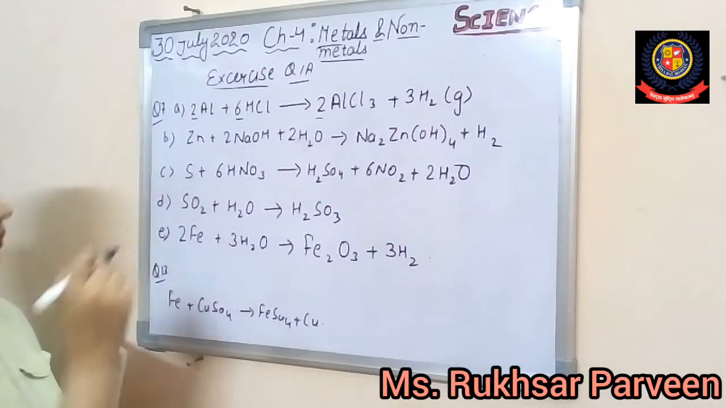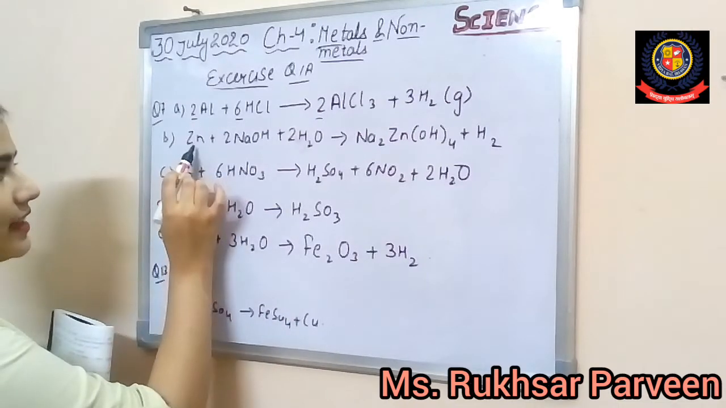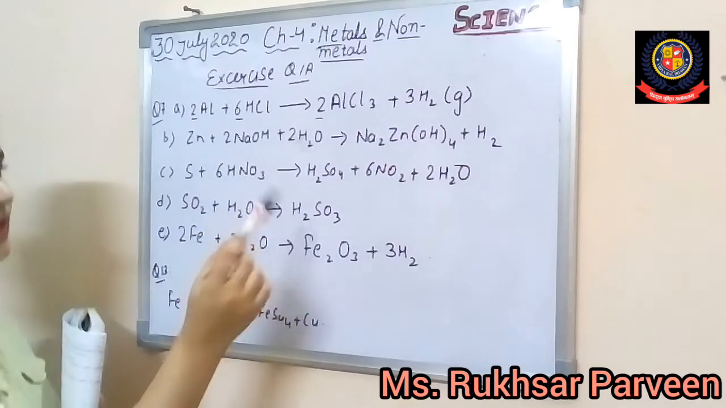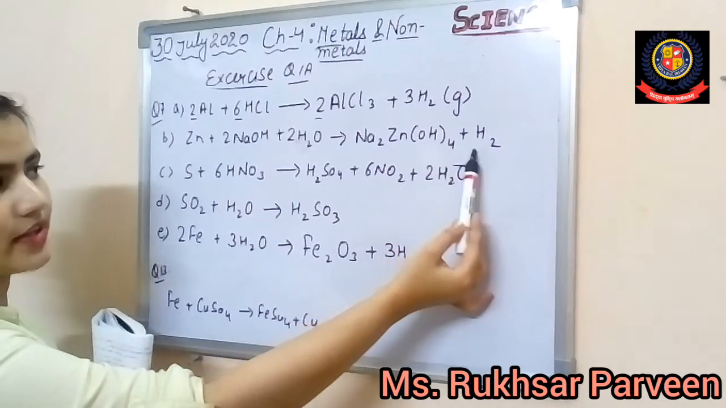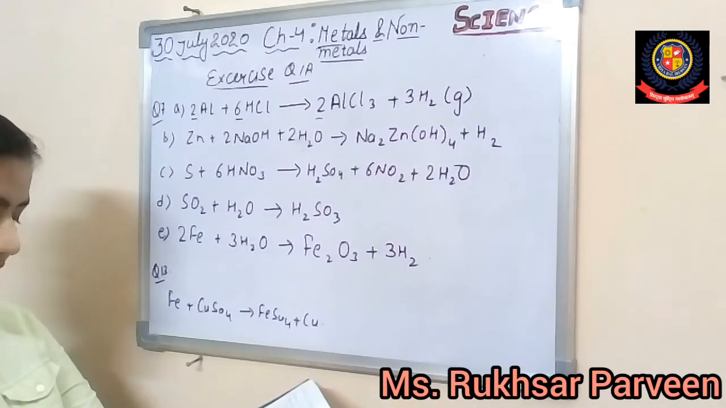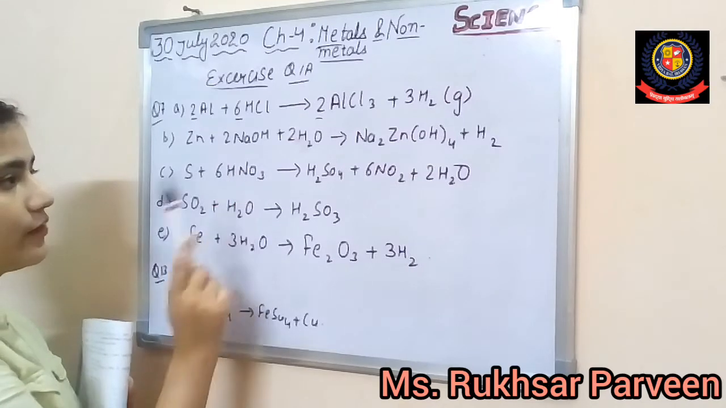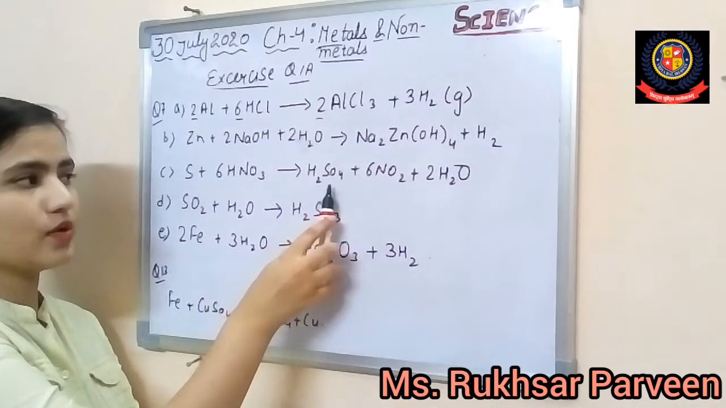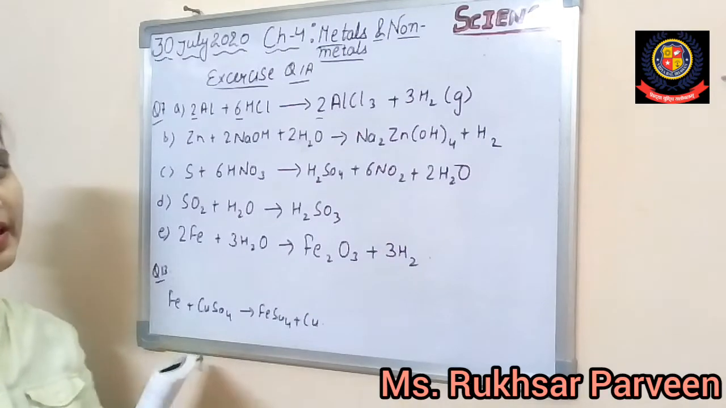Now the second question, in part B, is zinc and sodium hydroxide solution. When we react the zinc with the sodium hydroxide, and water will be there, basically they are dissolved in the water, we will get sodium zincate, Na2Zn(OH)4, and hydrogen gas will be liberated there. Now part C is sulfur and concentrated nitric acid. When we react sulfur with the concentrated nitric acid, you can see it will create H2SO4, nitrogen dioxide will be released, and water will be released.